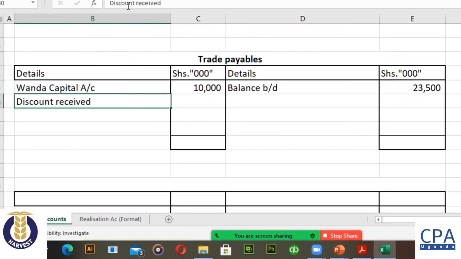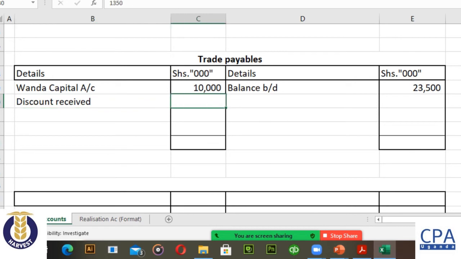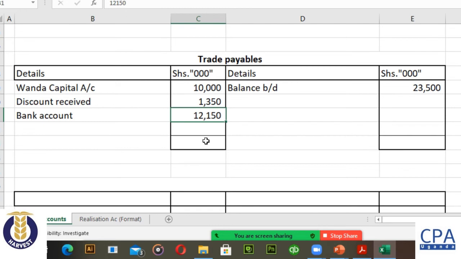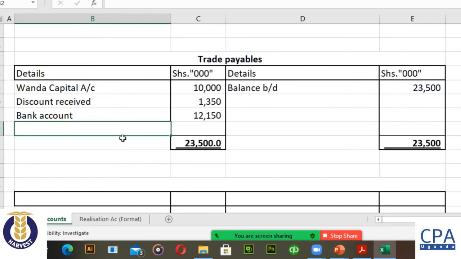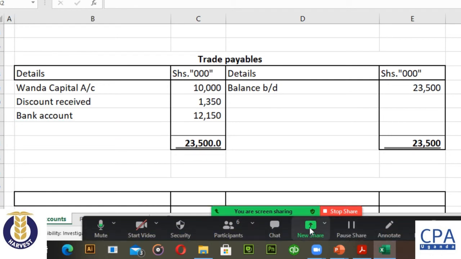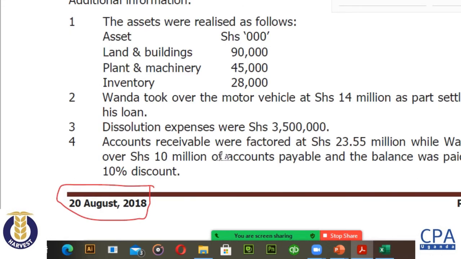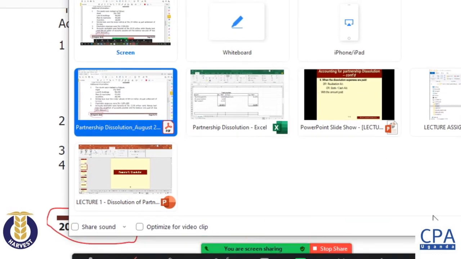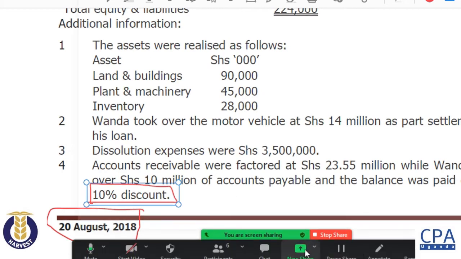Now we are told that there was a discount, which is 1,350. There was a discount, and definitely the bank clears the balance, which comes to 12,150. So at the end of the day, the two sides of our trade payables account will balance off like that. The discount is talked about right here, the 10% discount. So you have to calculate that, but it will definitely give you that particular figure. That's what you're going to get.